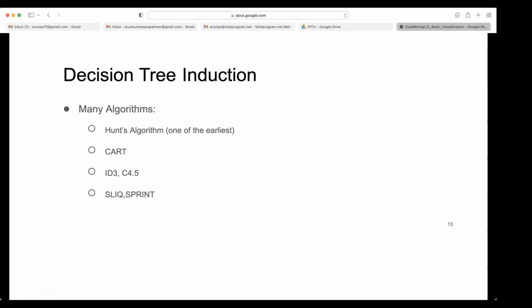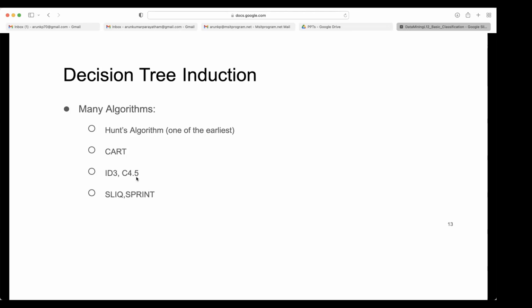Once the model is fixed, we will apply that model to predict new objects. There are different types of algorithms available to build decision trees. These are also called decision tree induction algorithms. The first one is Hunt's algorithm, the earliest algorithm for decision trees. Then CART, then ID3, C4.5, then SLIQ and SPRINT. These are the algorithms available in the packages. We will try to see what techniques and concepts they use to build decision trees.